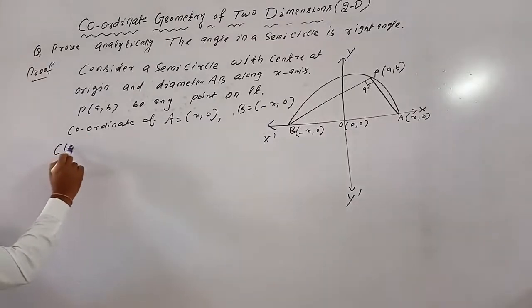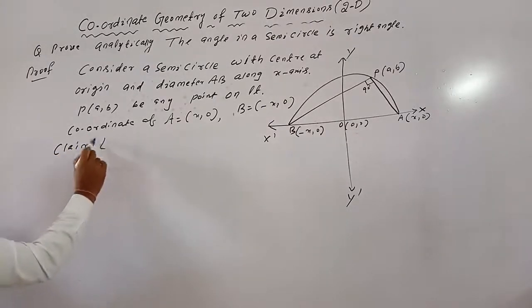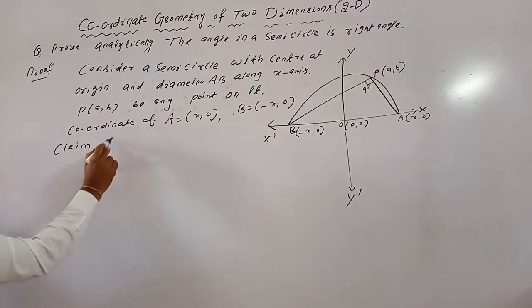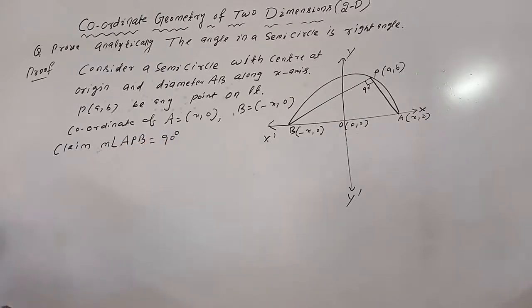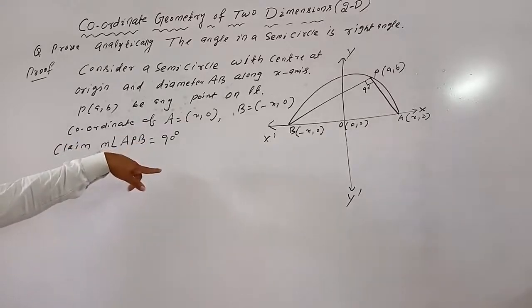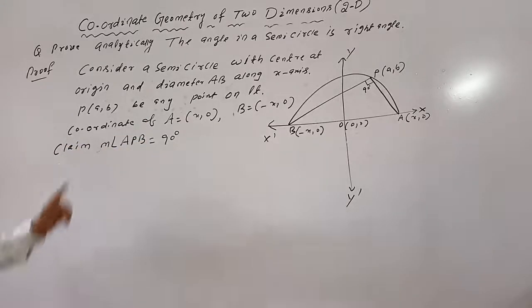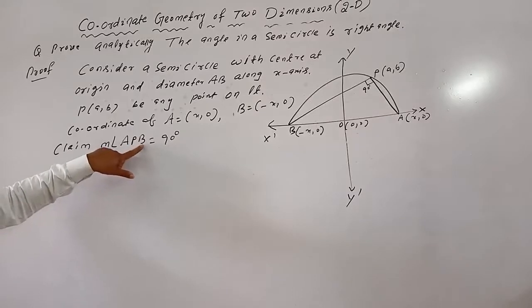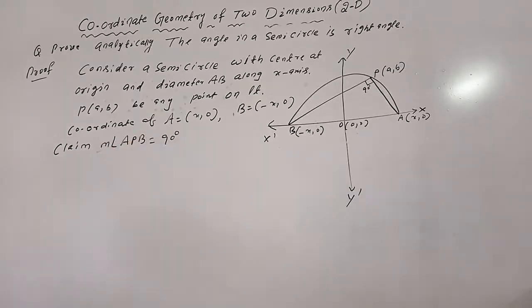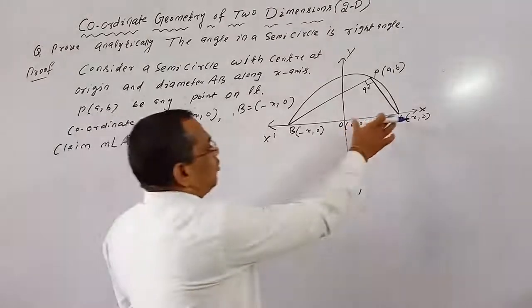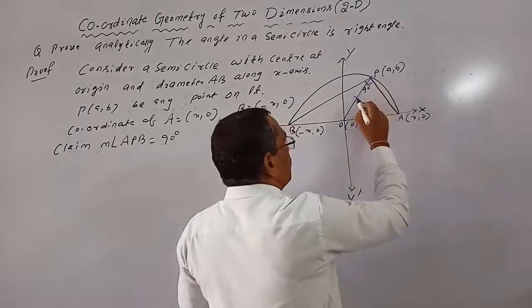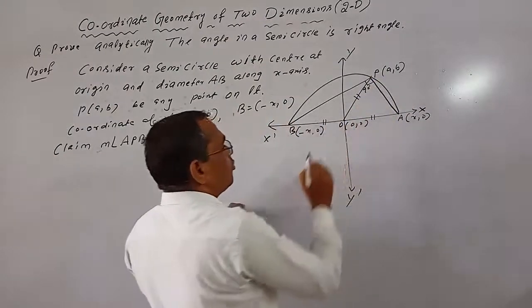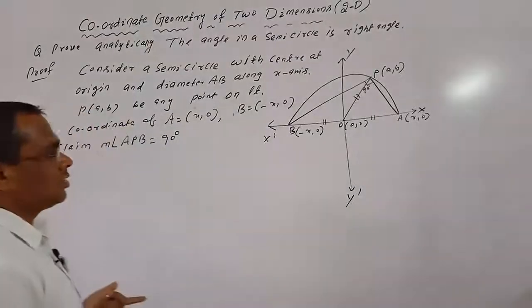Claim: measure of angle APB equals 90 degrees. So measure of angle APB 90 degrees means slope of AP into slope of BP equals -1. Slope of AP into slope of PB equals -1. Okay. Now clearly, joining this point O to P, OP equals OA equals OB, the radius of the circle.